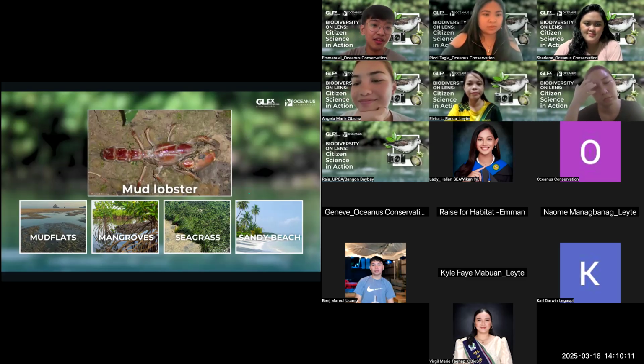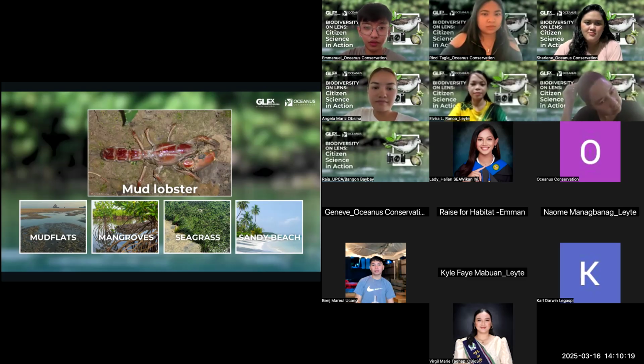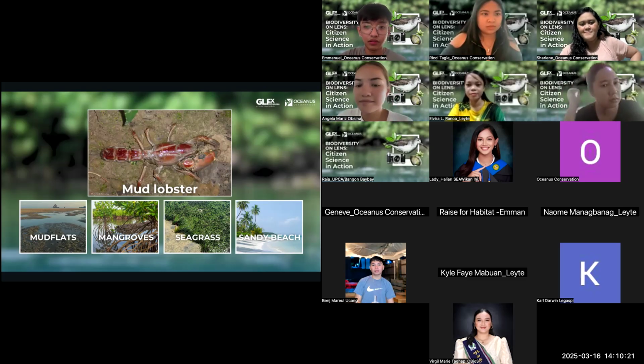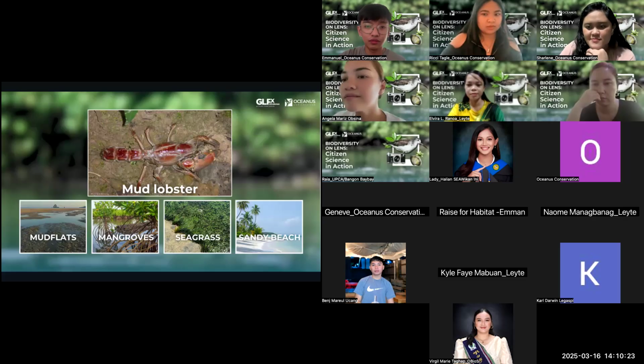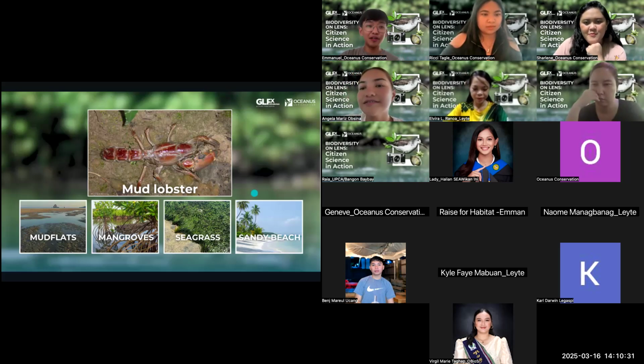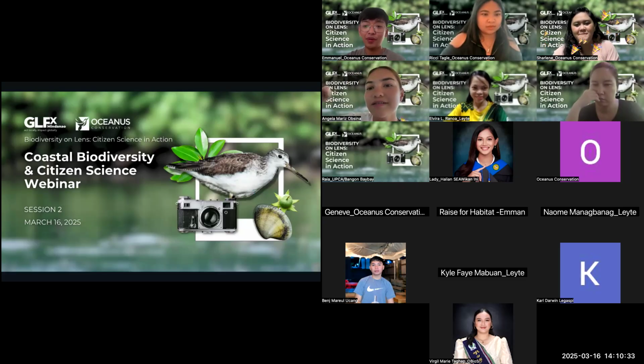Lastly, the mud lobster. Okay, we can find them in mangrove areas. So thank you, everyone, and great job identifying their habitats.